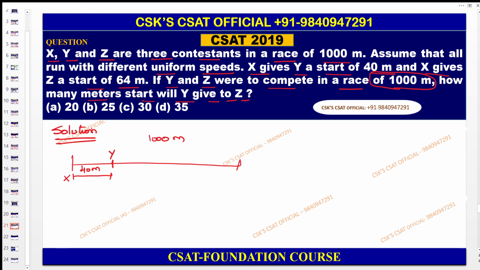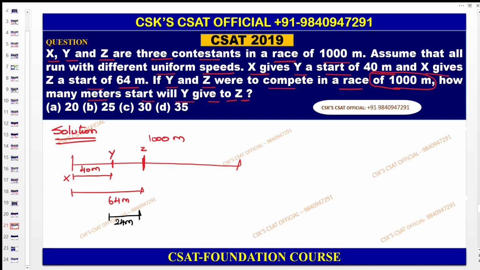When X gives Z a start of 64 meters, the distance between X and Z is 64 meters. Then you can easily identify this one: 64 minus 40 becomes 24 meters.